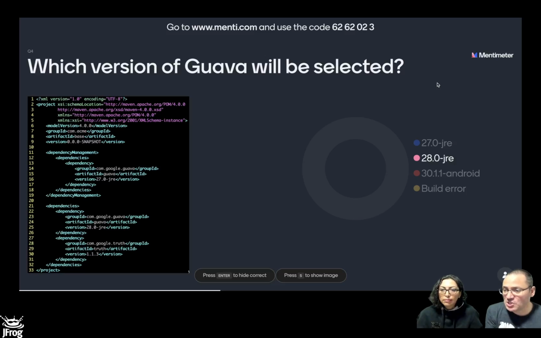So the chosen version is 28 because you might remember something that I said earlier. As long as there is no explicit definition of a version among our dependencies, then whatever in the dependency management block is defined is going to be chosen. But we do have one explicit dependency here, version 28. Line 25. So here in line 25 in the dependency block, we said 28. And this is going to win. Correct.